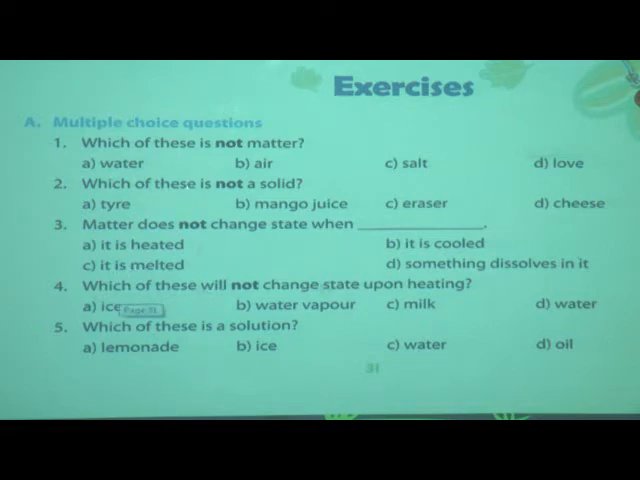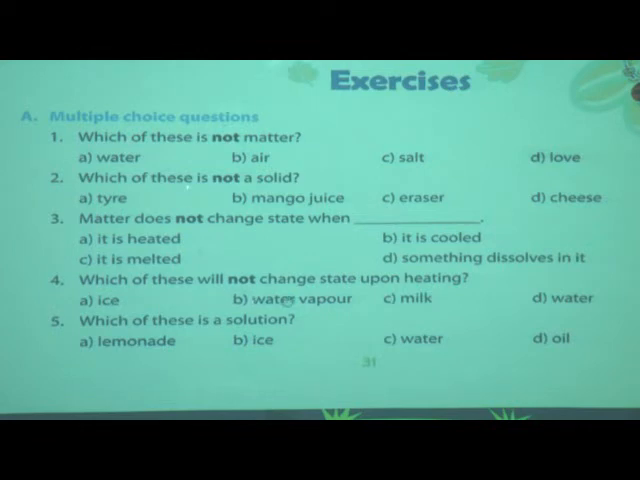Which of these will not change state upon heating? Read the question carefully. The first option is ice, then water vapor, milk and water. On heating, ice will change into water, milk will change and water will also change. Water vapor will not change. So the answer is water vapor. Now we will move to the next question.